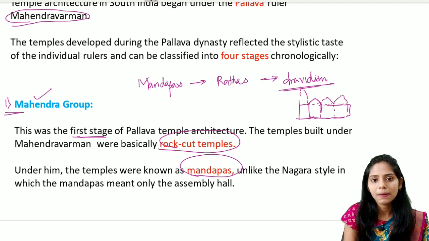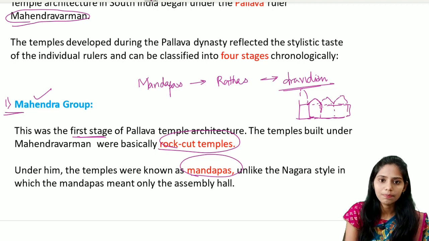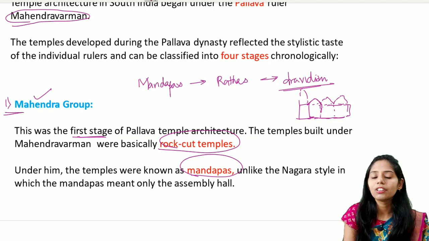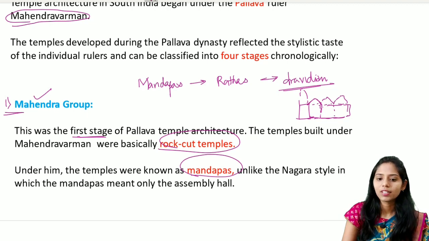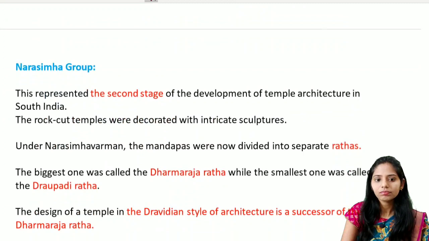But in Pallava temple architecture, these mandapas are rock cut temples, and they were mainly developed during the first stage of temple architecture under the Pallavas, patronized by Mahendravarman. Okay, so this is the first stage.